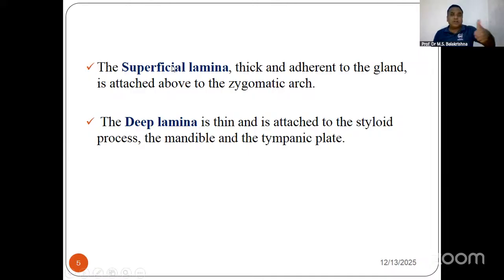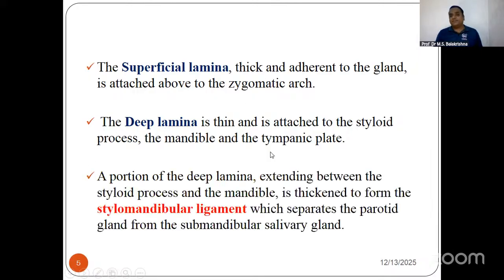This is also an MCQ. The superficial lamina is attached to the zygomatic arch, and the deep lamina is attached to the tympanic plate. Then the deep lamina, which is on the back surface of the parotid gland, is generally very weak, very thin, loosely attached. But the central part of it will be strengthened or thickened to form the stylomandibular ligament, which separates the parotid gland from the submandibular gland. So this is also a very important MCQ that you should learn.